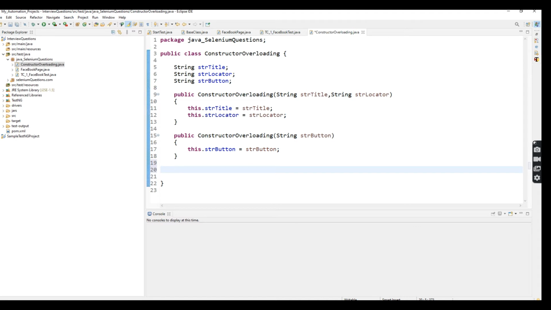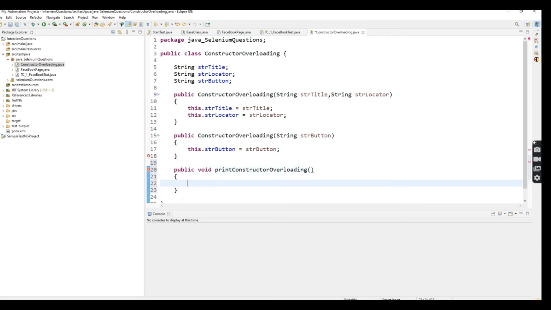Now I'm going to create one method, because I'm going to print those variable values. Public void. The method must have a return type, right? The method name is printConstructorOverloading. Here, these two constructors have different parameter lists, so according to the parameter list I'm going to give one if condition.